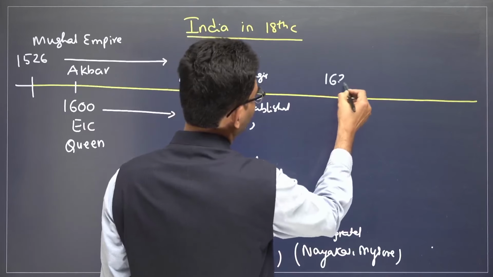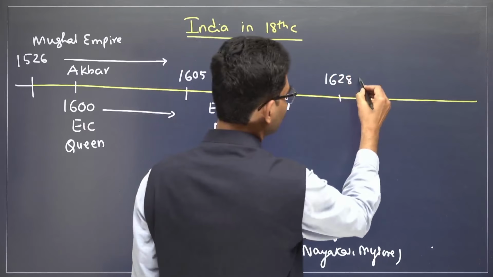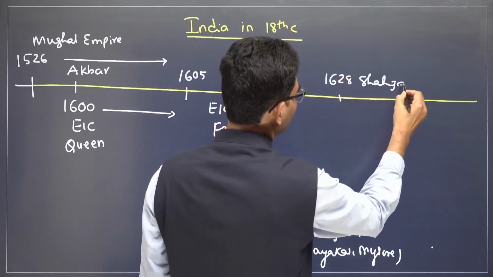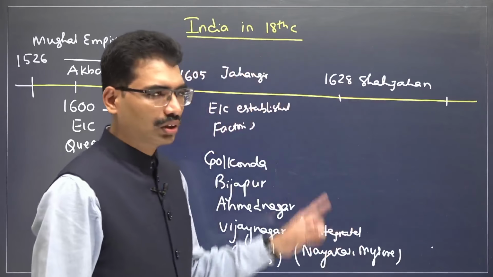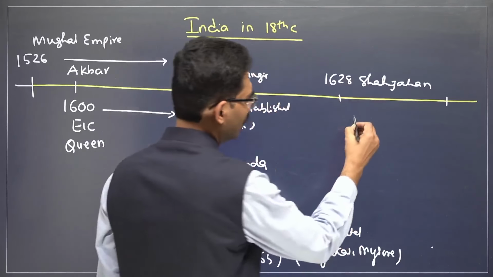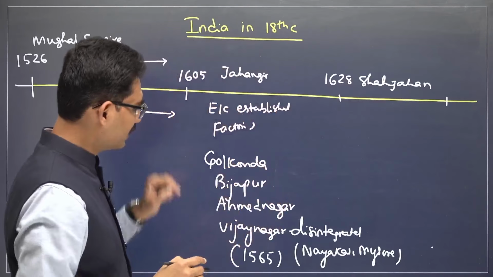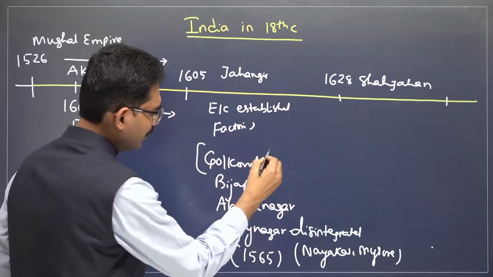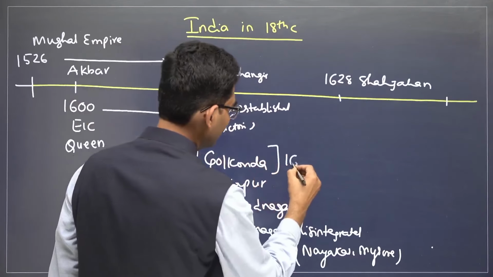Now, in 1628, Shah Jahan's rule started. During this time period, what is the development of East India Company? East India Company got permissions from the Golconda Sultan in 1632.